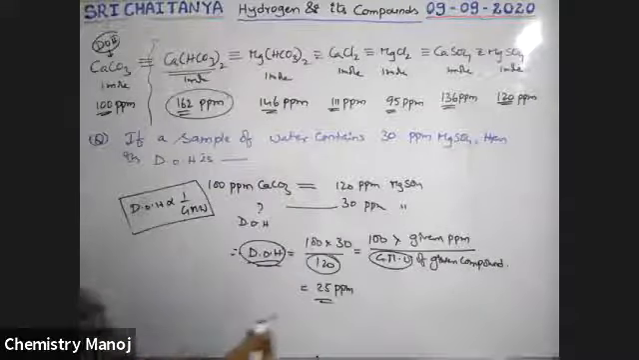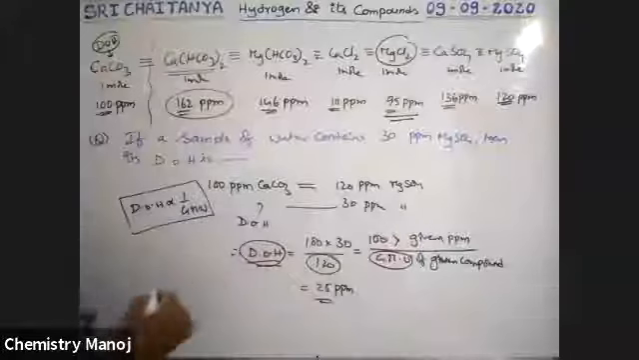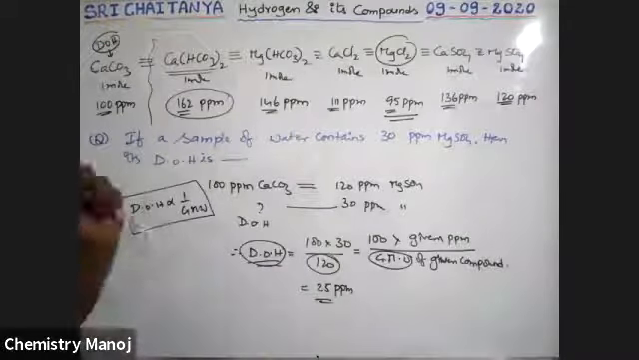Next, magnesium chloride has the least molecular weight among all these chemicals. That creates more degree of hardness. So let us take an example.